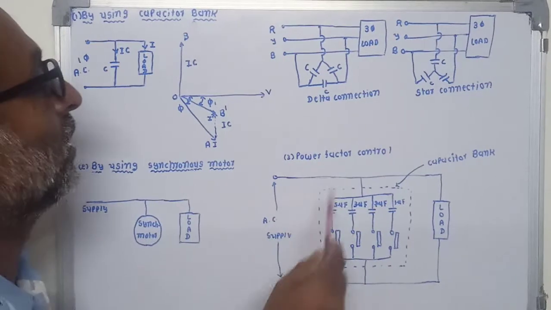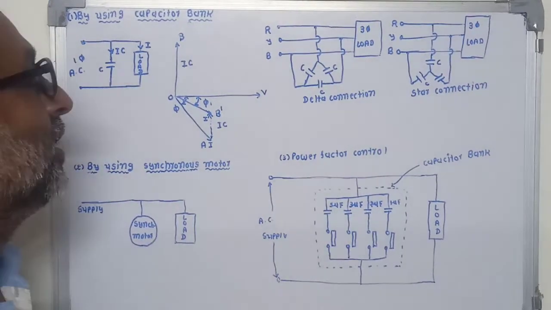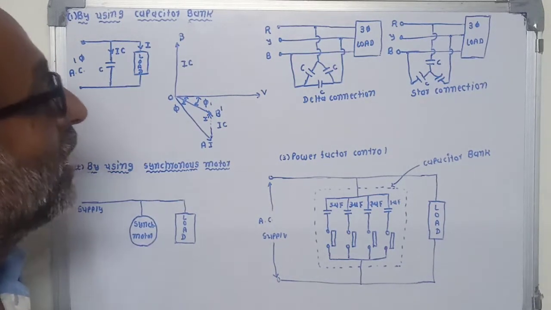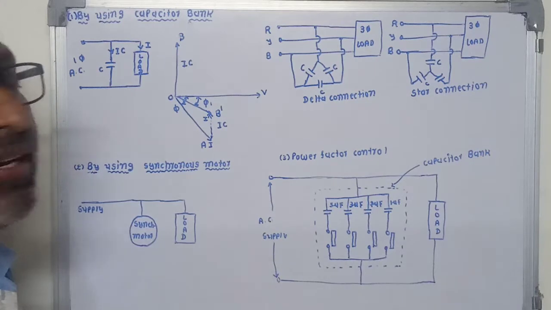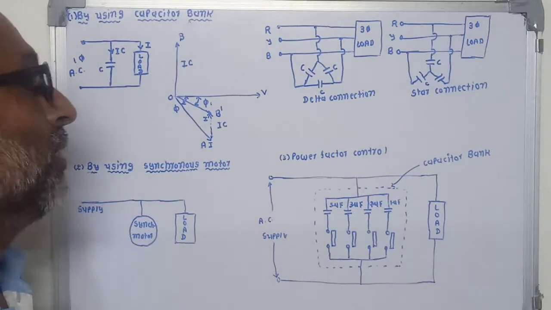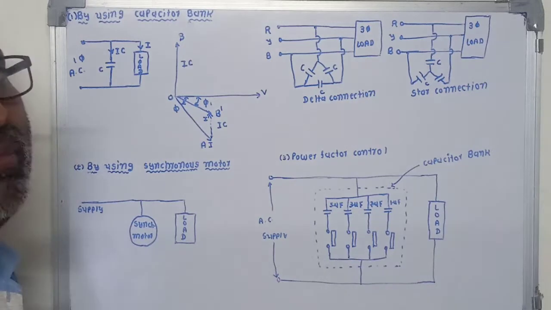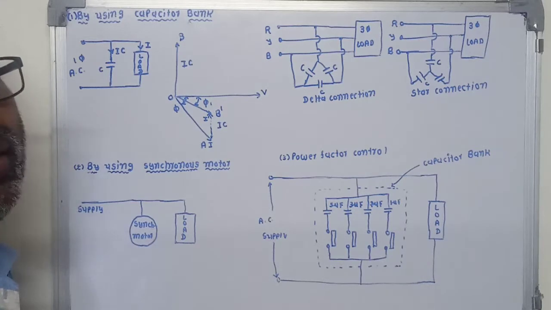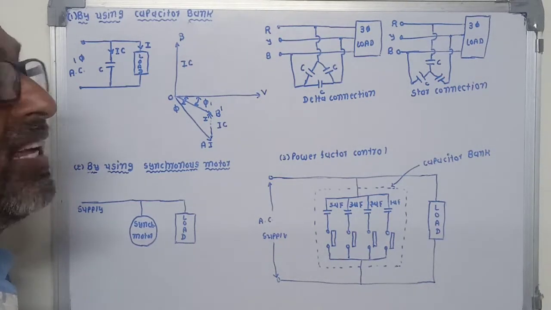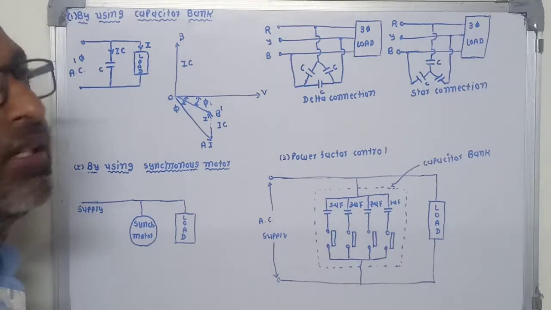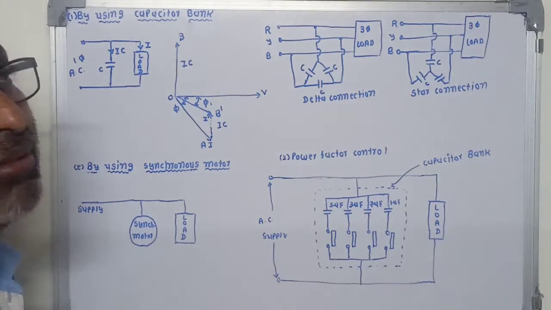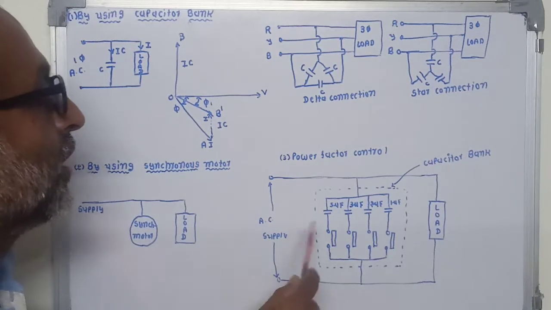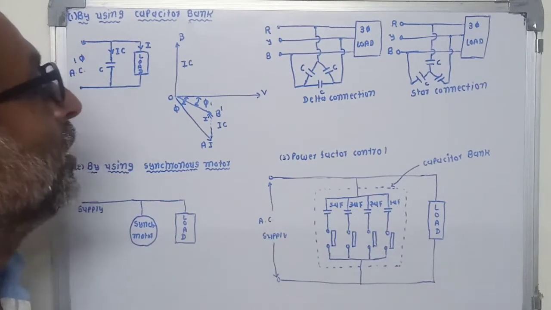Now next, the power factor control. We have already seen that capacitors are used to improve the power factor. At that time, the proper value of capacitors is connected to the load, and the capacitors may be connected in parallel. But a particular value of the capacitor is required to improve the power factor properly. So here we are using a capacitor bank to improve the power factor.